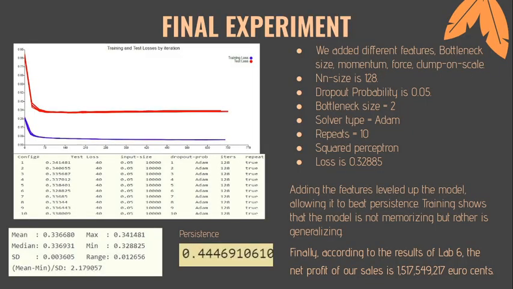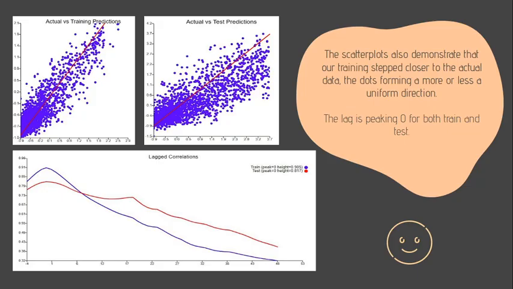By adding bottleneck size as 2, momentum and force features, and setting clamp on scale value as true, the model significantly improved. The persistence that we got initially as 0.445 was clearly beaten by our network, and its minimum loss reached 0.32885. The pattern of very close approximation to the gradient line in both training and test predictions and lag correlations, reduced number of peaks, and general trend of decreasing of losses, lag equal to 0, makes the learning of neural networks